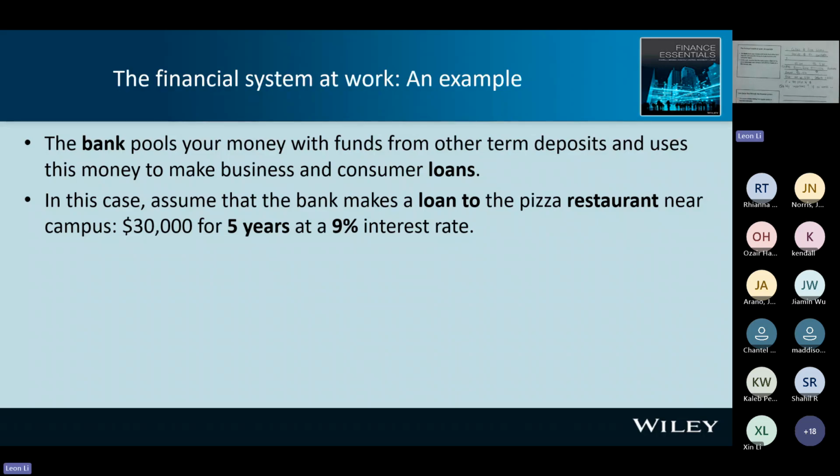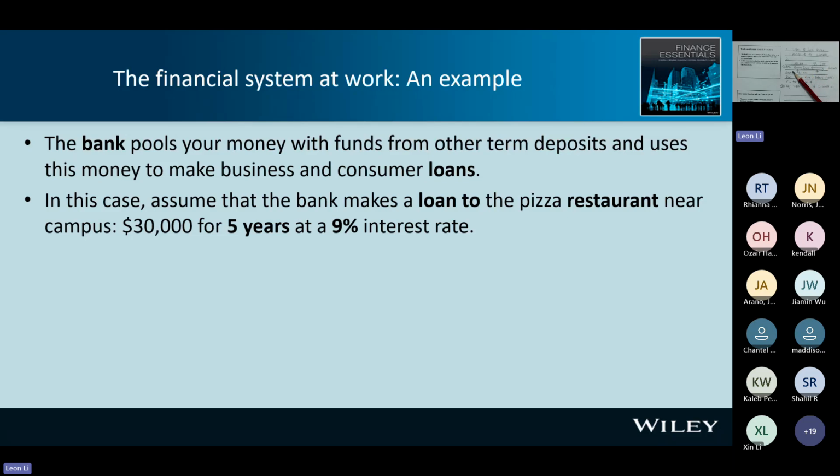Okay, you can see in this example, the bank collects the money from savers, then provides the money to the borrower. And the bank receives 9% interest from the borrower for 5 years.